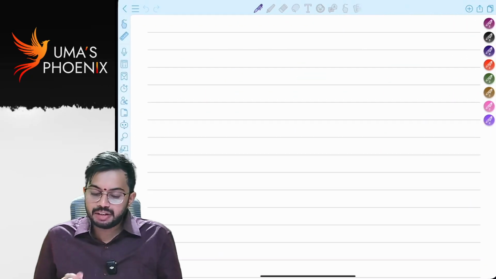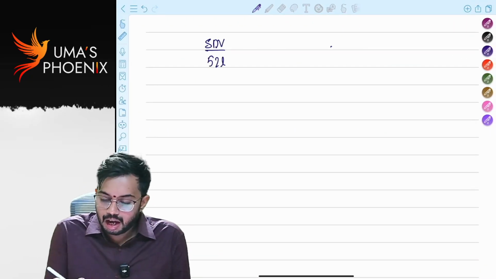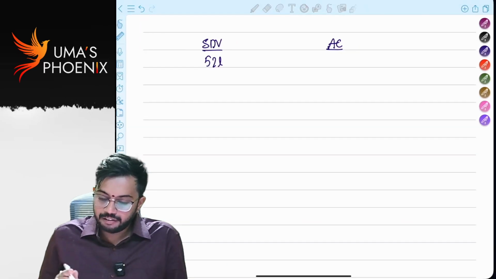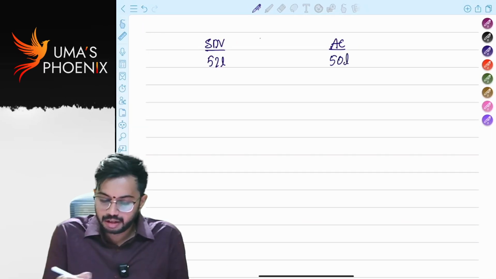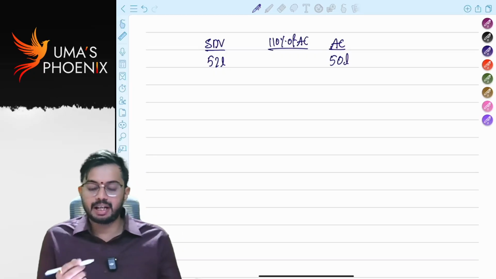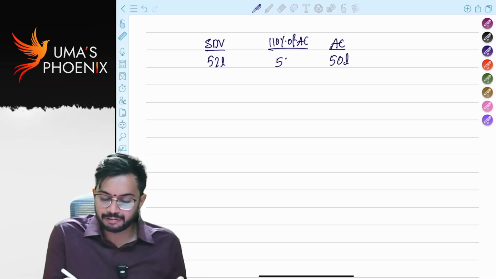So the stamp duty value is 52 lakhs. Actual consideration is how much? Actual consideration is 50 lakhs. 110% of actual consideration: how much is it? 50 into 110%, 55 lakhs.